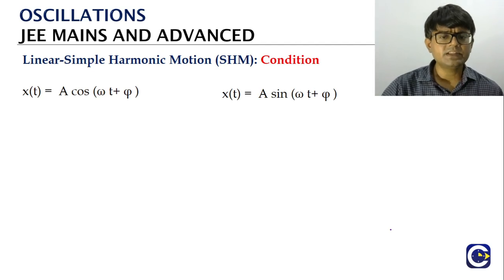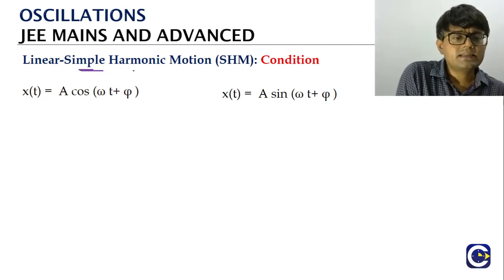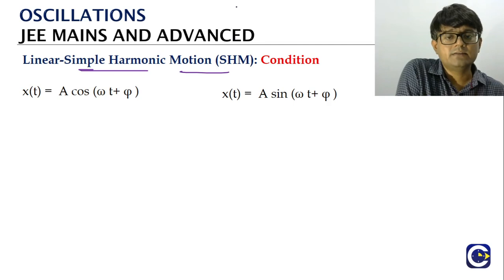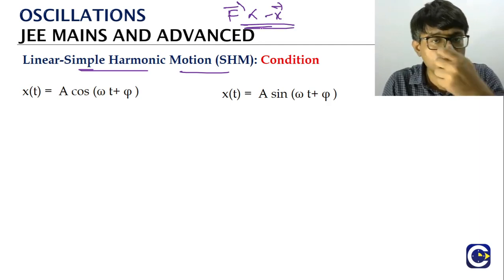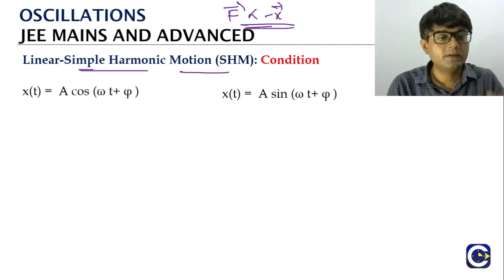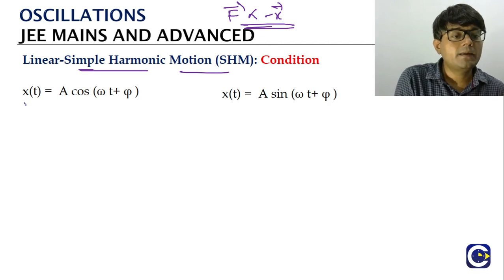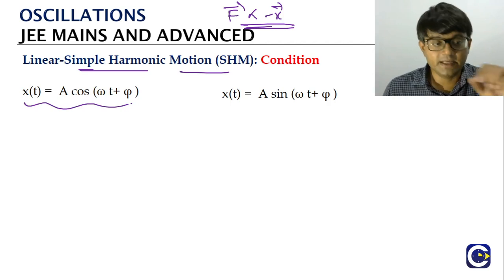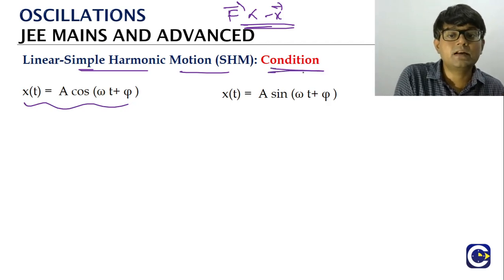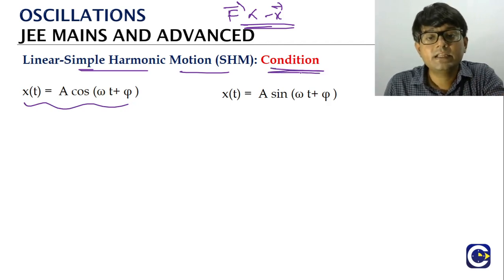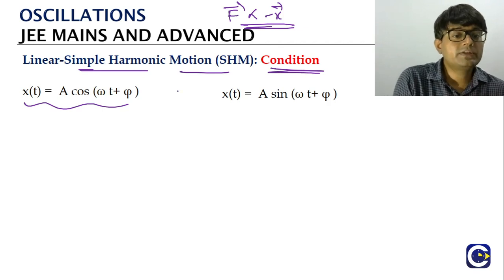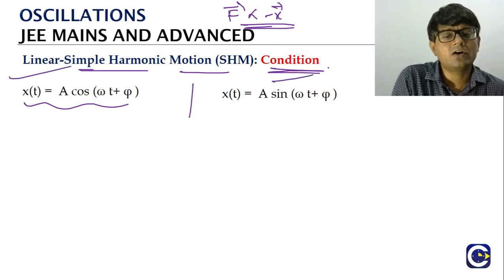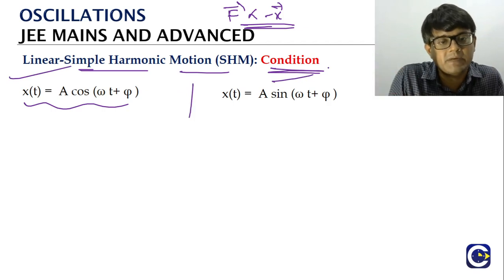Now the thing is, when we talk about the SHM or simple harmonic motion, we have said the restoring force should be proportional to displacement, but minus should come. Minus indicates the direction. The same thing we will try to look at in terms of acceleration. So this is what we will generally refer to as the condition for the SHM. If you take either the cosine function or the sine function, from both of them we are going to get the same condition.